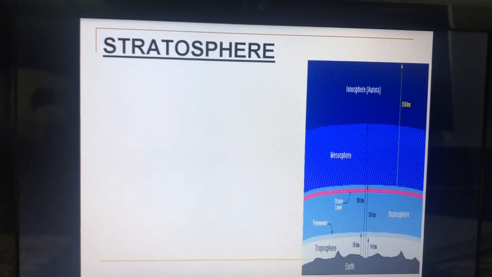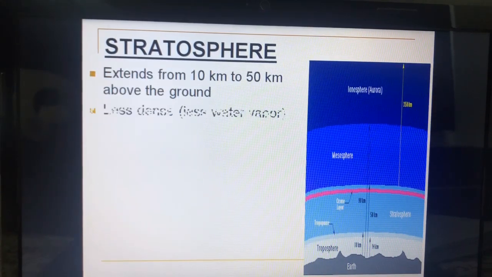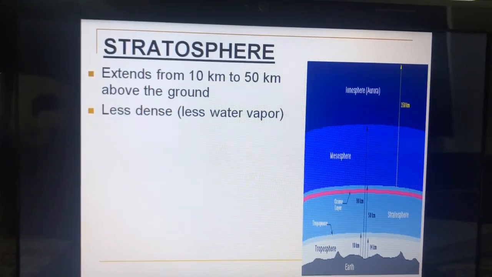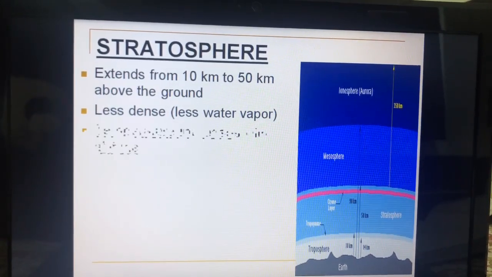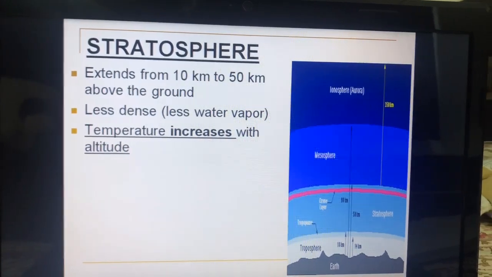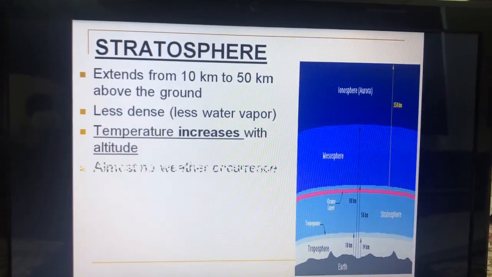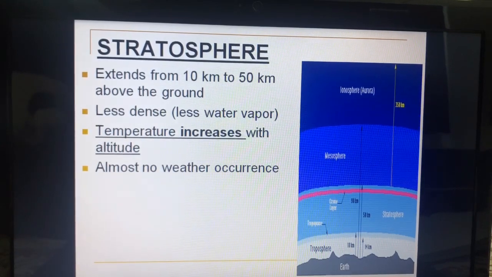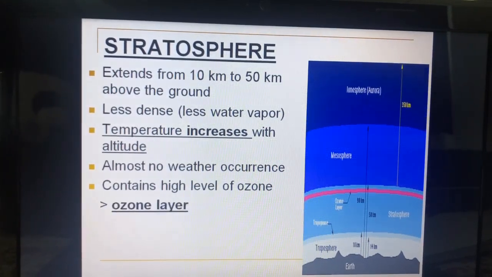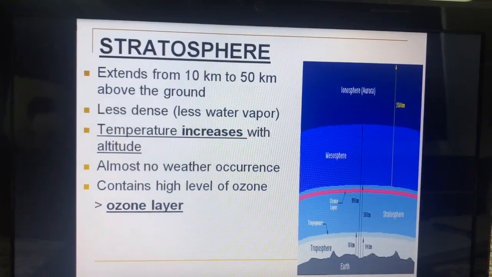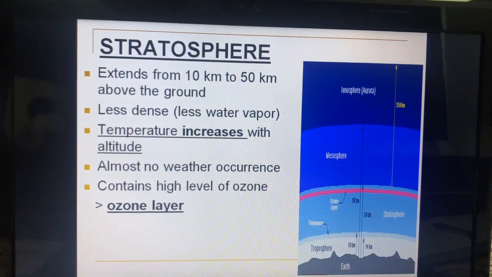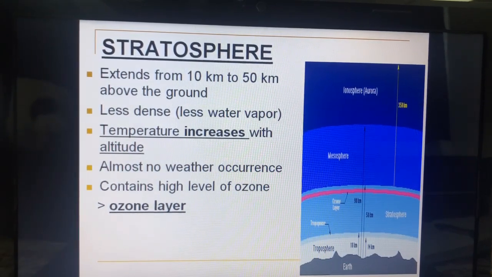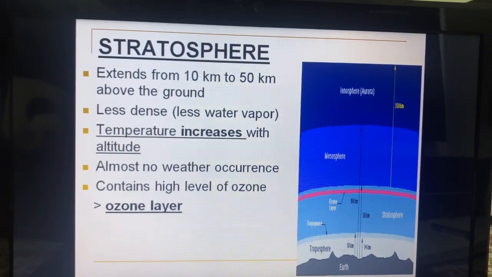The second layer of the atmosphere is stratosphere. Stratosphere extends from about 10 km to 50 km above the ground. It is less dense. The height of this layer keeps changing according to seasons. As temperature increases with altitude, almost no weather occurs in this region, as we just saw in the troposphere that there was occurrence of weather. So there is no weather occurrence in stratosphere. This contains a high level of ozone layer.